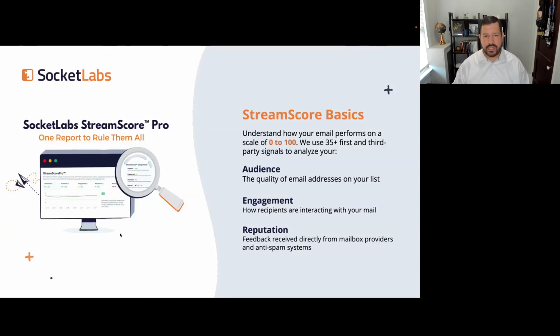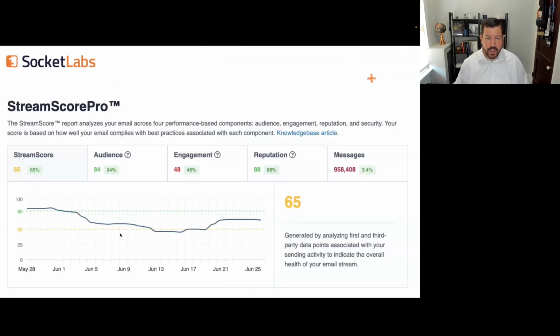I wanted to dive into each one a little more in detail and pull out some really interesting metrics within each of them, and use that to tell the story of what was really happening during this incident where our customer was generating and sending phishing messages from their platform. First, let's look at StreamScore as a whole. At the aggregate level, our customer is normally scoring somewhere in the mid to low 80s.